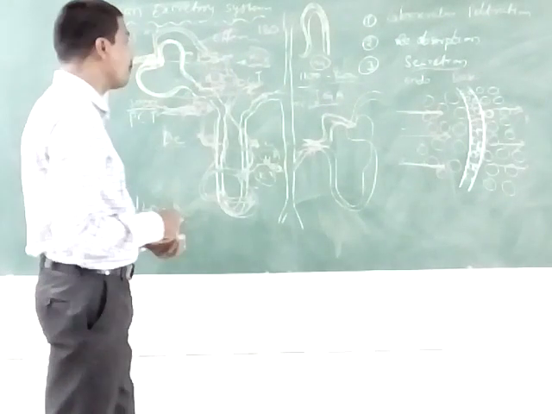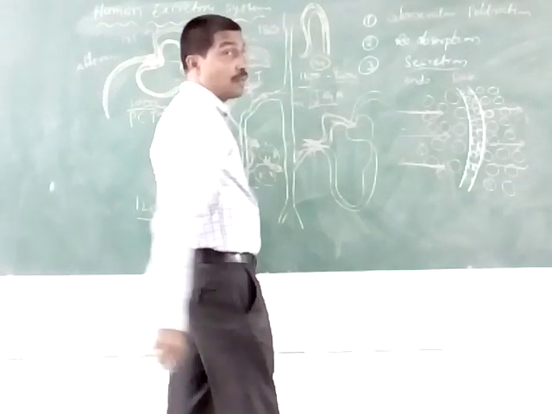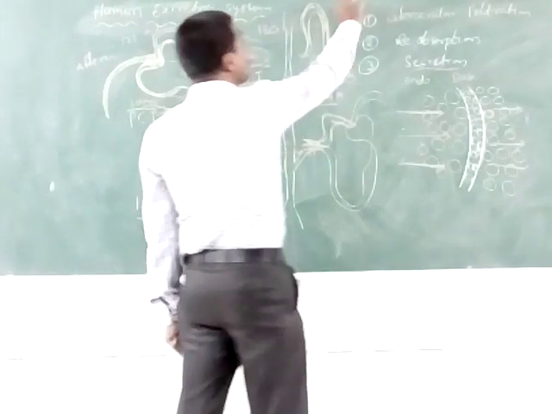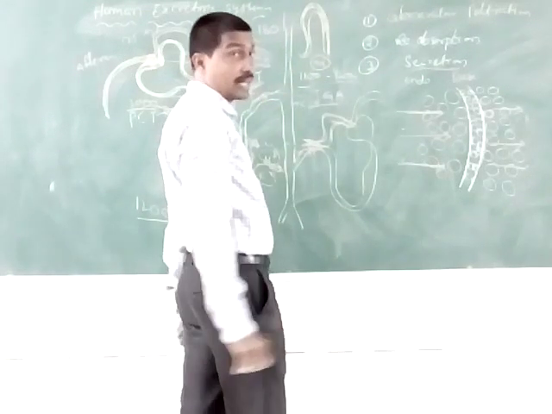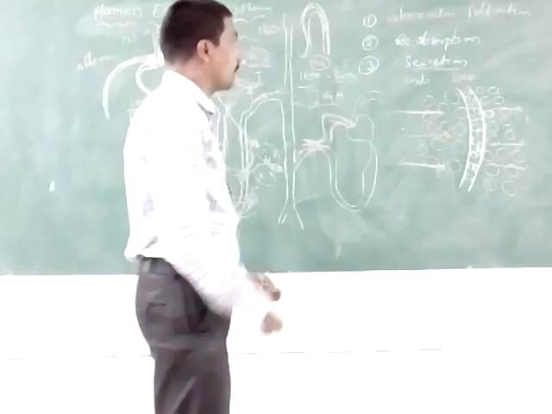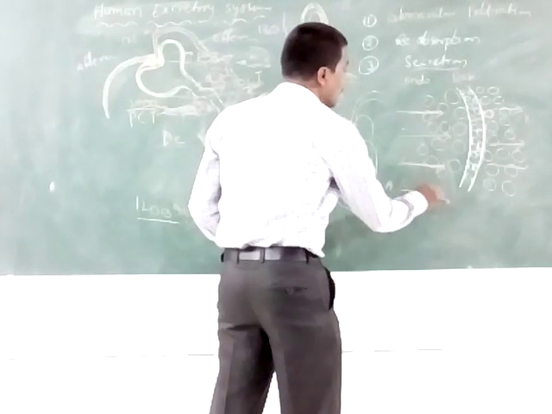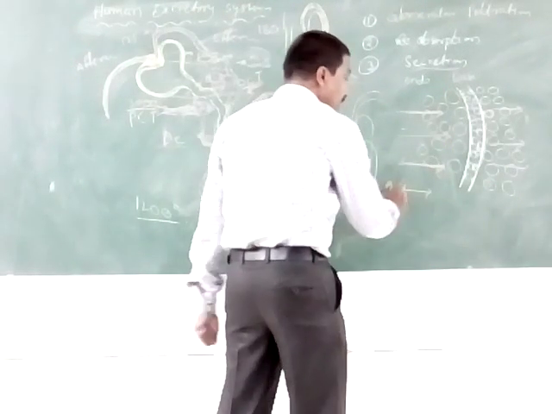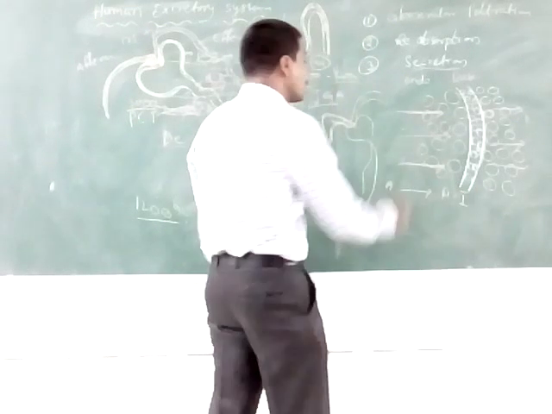The next one is the regulation of urine formation. Liver forms angiotensinogen. Angiotensinogen is converted to angiotensin 1 in the presence of renin.